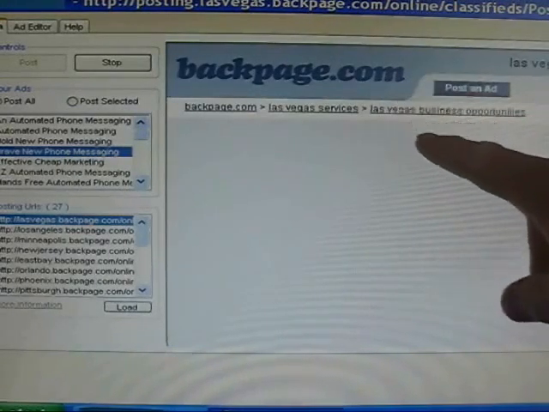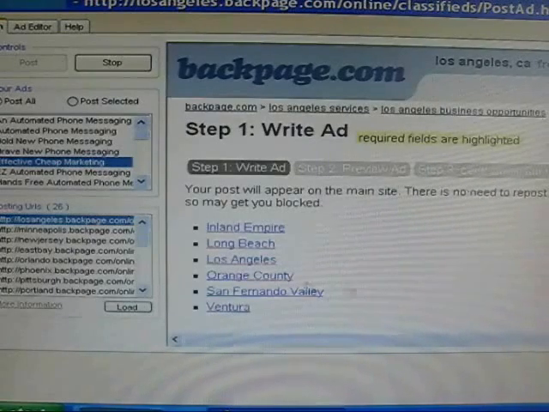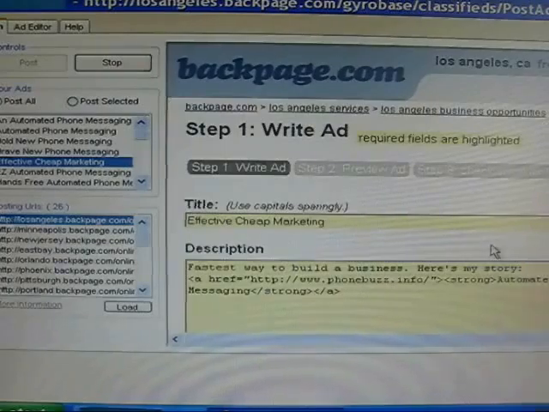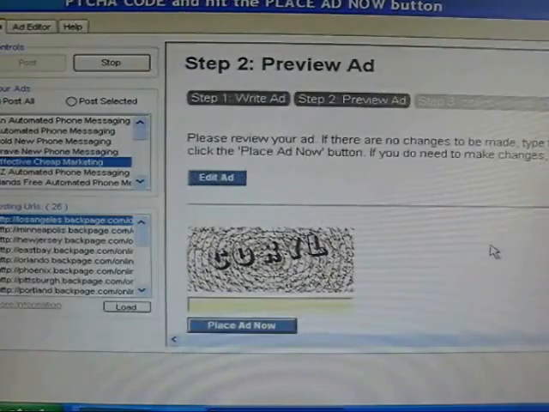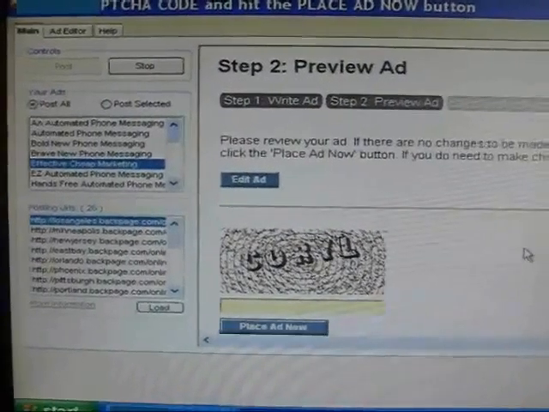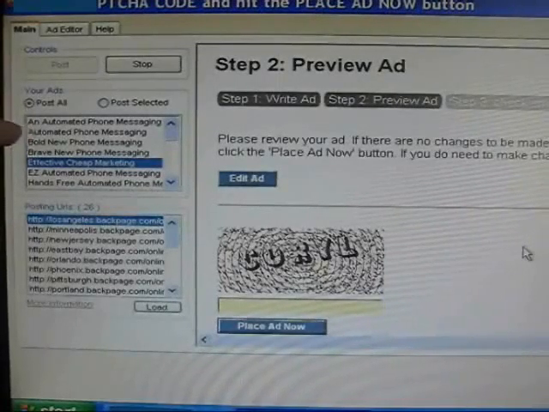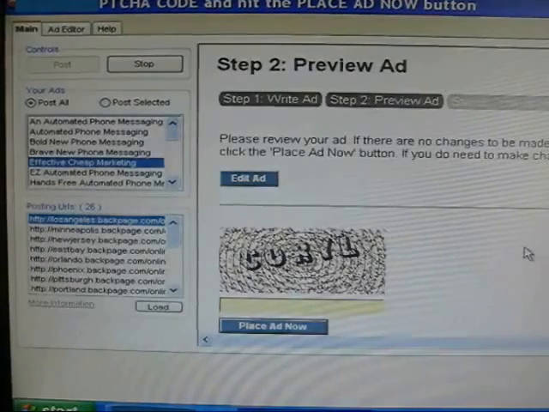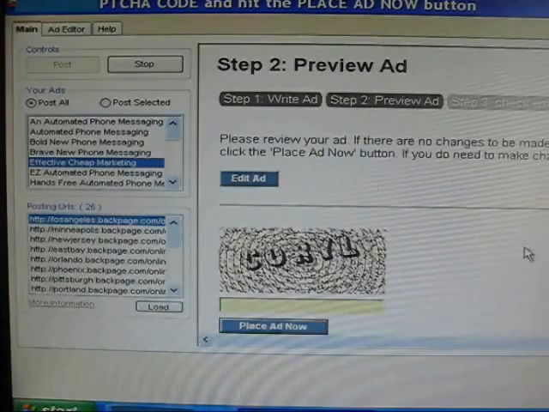Okay? And then place ad now, and it's going to go through the whole thing again. It's going to go through Las Vegas, and then it's going to go into Los Angeles. I choose to pick Los Angeles. It's going to put the ad in here, bring it to the bottom, and put the code in again. See, that's all there is to it. And you notice over here, it went through these messages, and then it went through these cities, and now we're at Los Angeles. That's all there is to it.